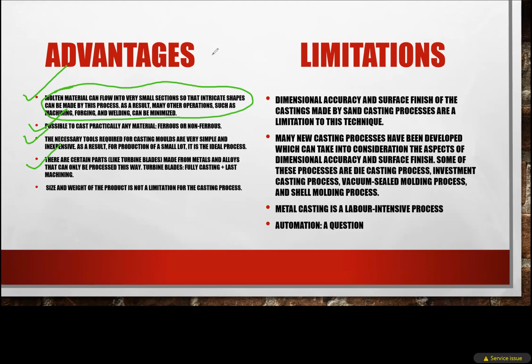The last point is about the size and weight of the product. We have no limit on the size and weight of the product. We can make any size and any weight. So there are no limitations on size and weight. These are the five points of the advantages of castings.